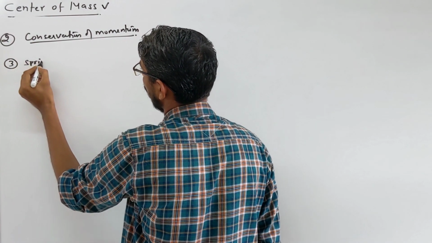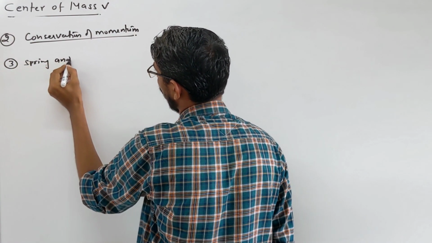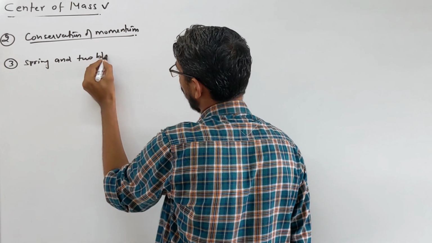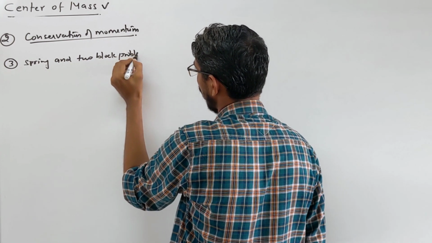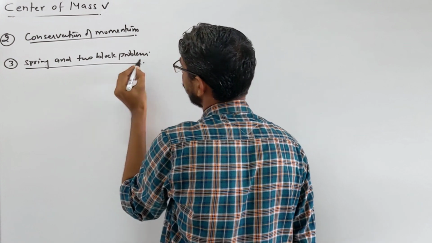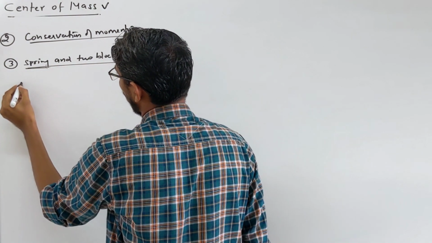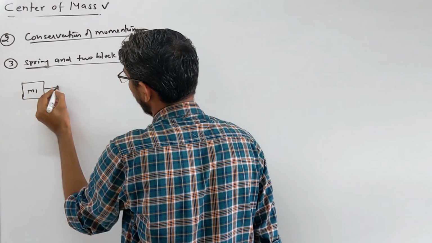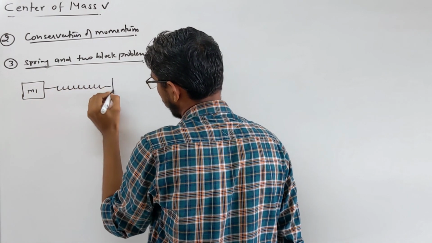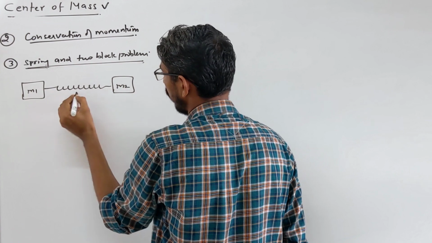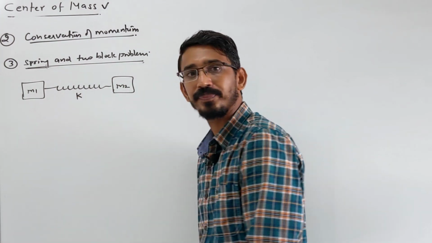Spring and two block problem, just like gun and bullet only. So here what happens? There will be two blocks, of masses m1 and m2, connected by a spring of spring constant k.